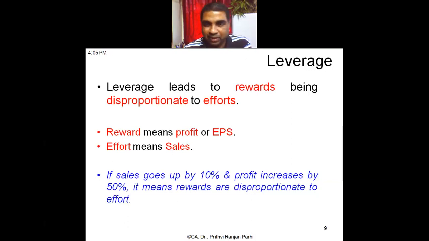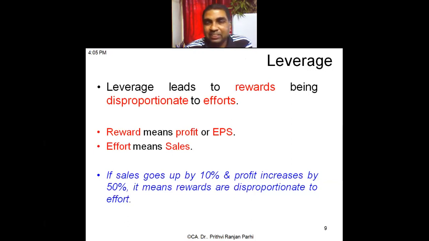अब बताओ ये हो सकता है? हो सकता है, राइट? How is it possible? That is possible through leverage. If I can create some leverage, that means in my cost structure I'll be bringing some fixed cost instead of variable cost. So fixed cost will help me in maximizing the return of the firm.